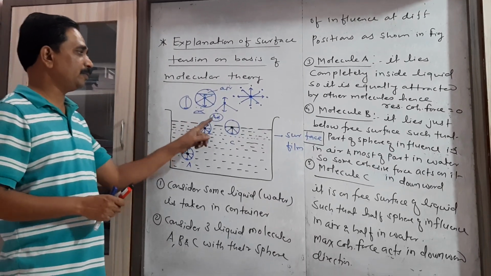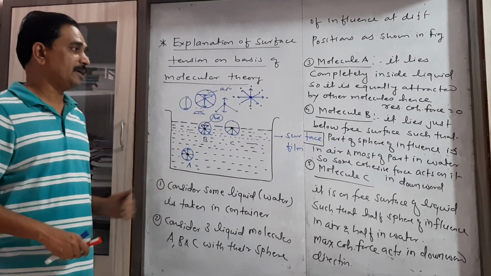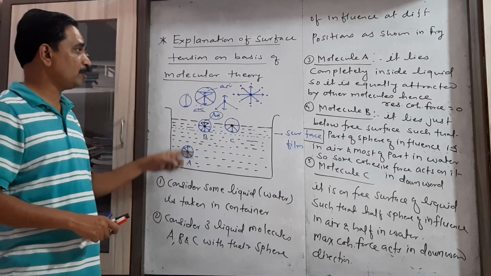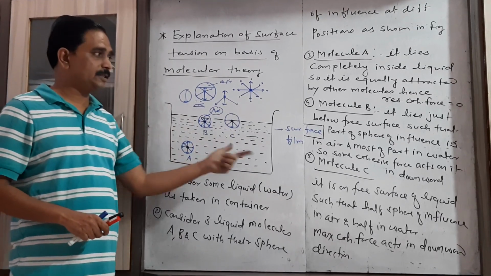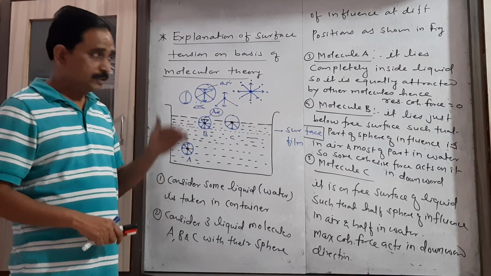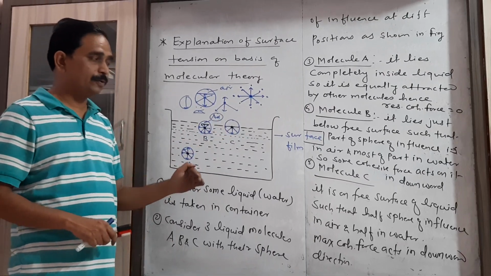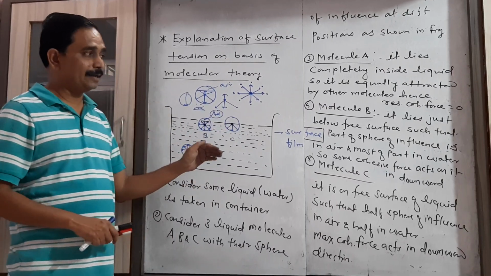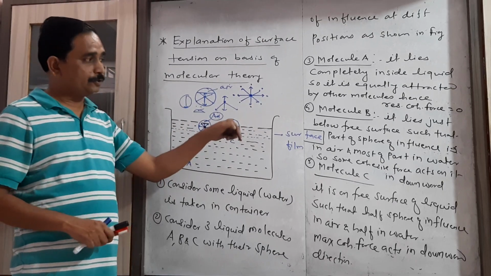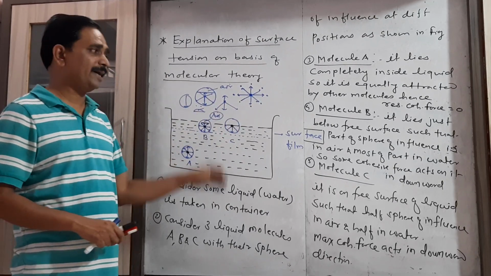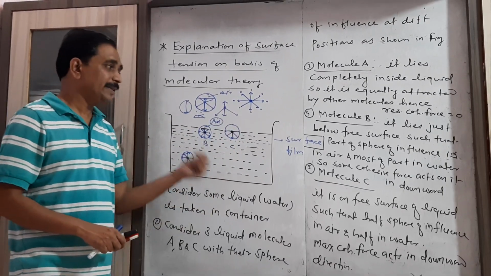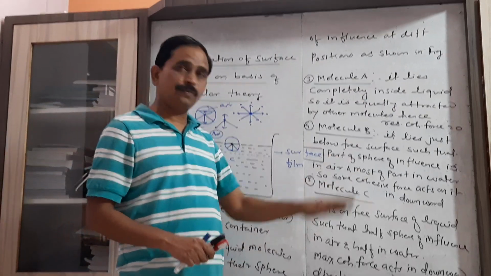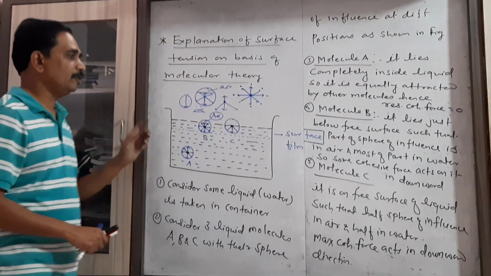That's why this adhesive force cannot be taken into consideration. We consider here only one type of force, that is the cohesive force. Some of the pairs of cohesive force cancel the effect of cohesive force acting in downward direction, but not completely. That's why some cohesive force acts on the molecule B.